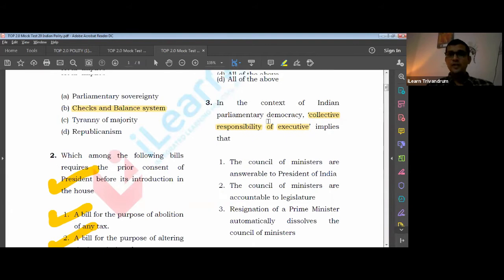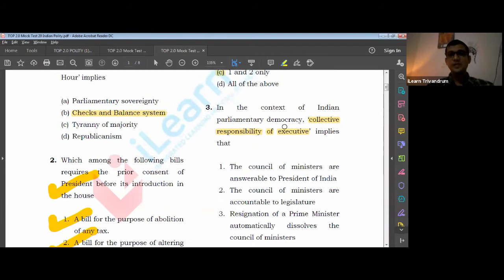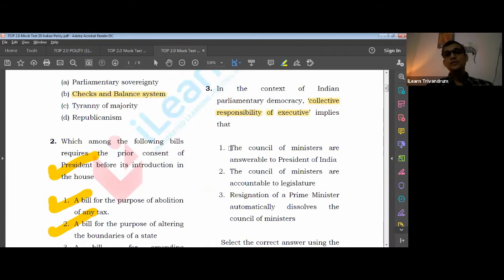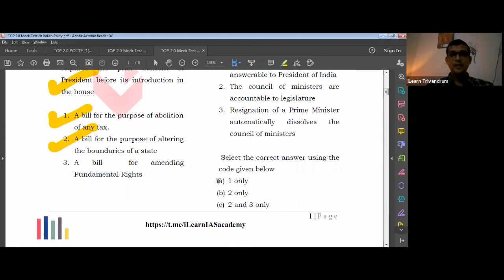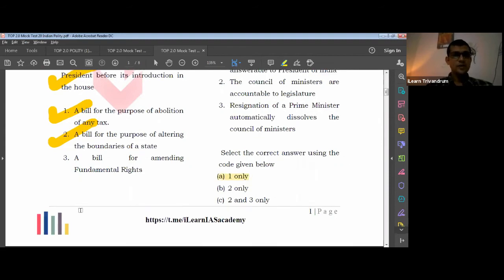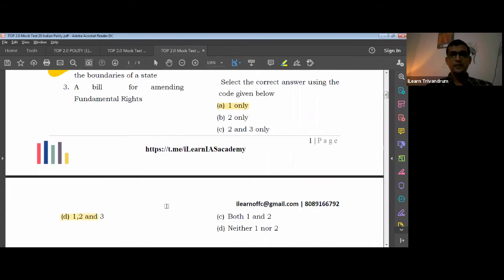In the context of Indian parliamentary democracy, collective responsibility implies the Council of Ministers are answerable to the President of India. Is that so? Do you think the Council of Ministers is answerable to the President of India? You have learned in the executive that the Council of Ministers is answerable to the Lok Sabha, not all the houses. It is answerable only to Lok Sabha, which is one of the legislature. So yes, this is a wrong statement. Eliminate one. What do you get? You can eliminate this particular thing, and also this one.